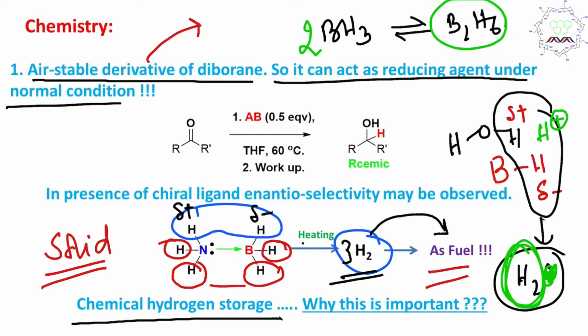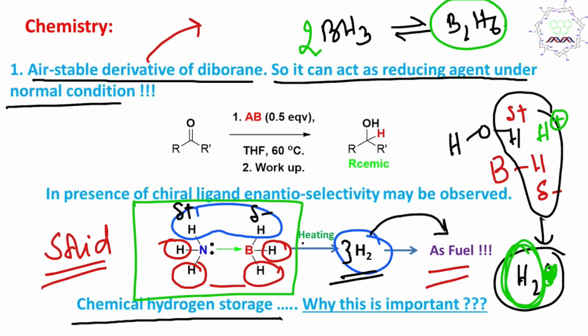Why? For example, you want to replace fossil fuel based energy sources like petroleum, and you want to migrate towards hydrogen. Hydrogen means in a fuel cell you take hydrogen plus air, meaning from air you take oxygen, react these and produce water, which is an absolutely benign emission. In this way, the energy produced will be useful to run a car. Now you need hydrogen, and we know it is very difficult to store hydrogen, and hydrogen is a gas, so you need to carry a cylinder, and that is a little risky too. Compared to that, if you carry this solid material ammonia borane, then you can store a huge amount of hydrogen within a particular zone of interest.